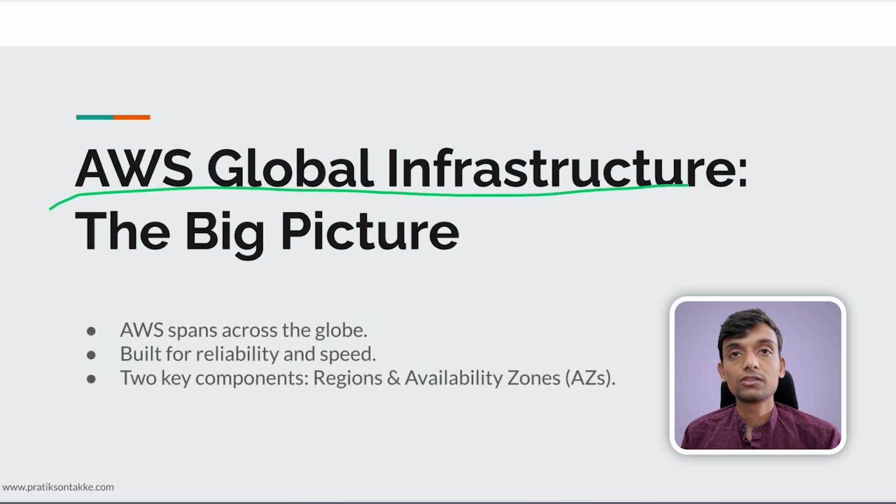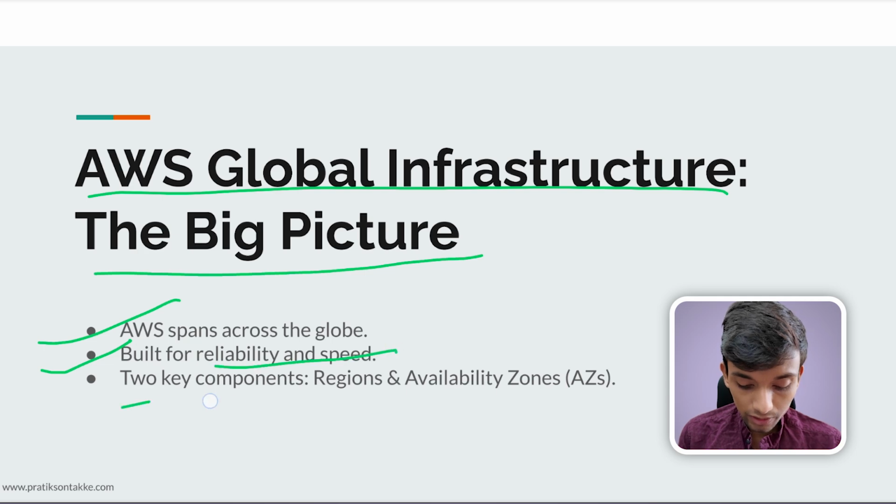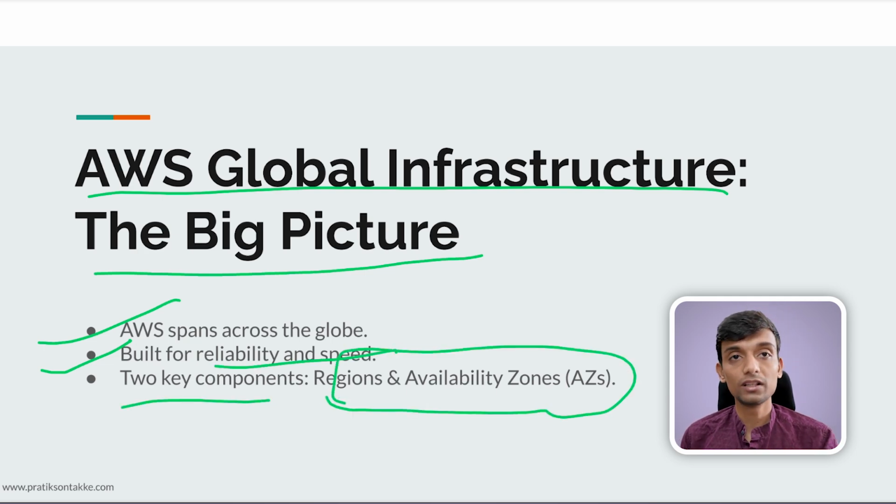The AWS Global Infrastructure is planned across the globe to provide reliability and speed. Two key components in the global infrastructure are the Region and the Availability Zone, right? So AWS has multiple data centers all over the world. Think of this as a massive server farm, but they don't just scatter randomly, they group them logically.